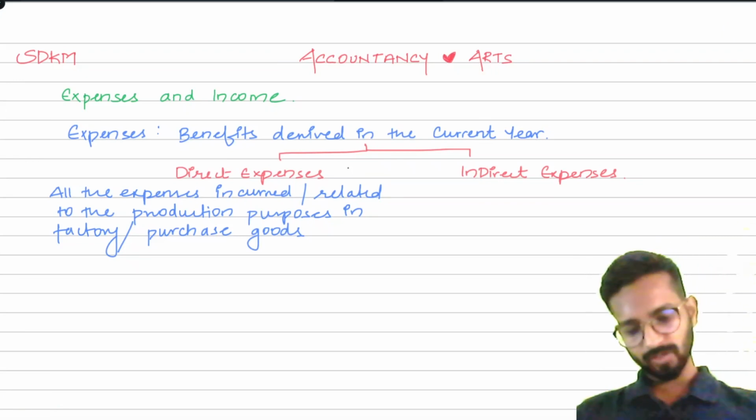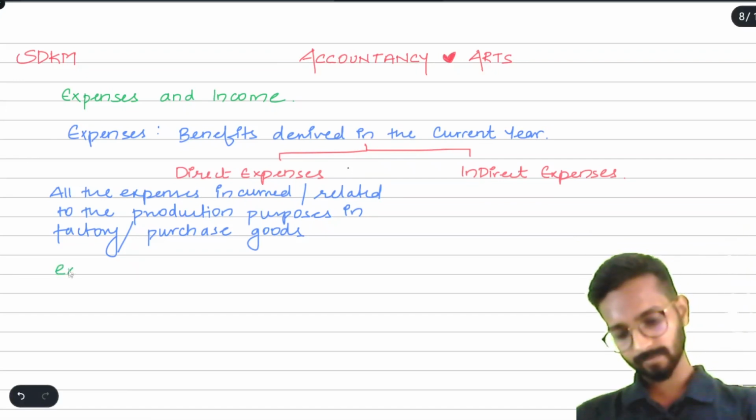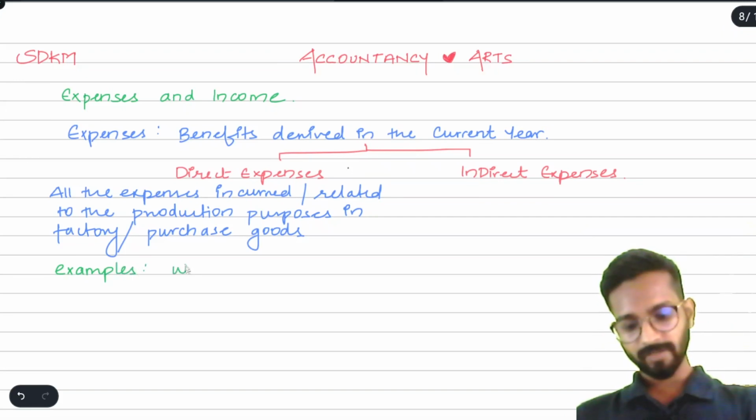Simple enough. You can write few examples such as the wages we pay to the laborers, okay, the transport expenses, which is also called carriage inwards.